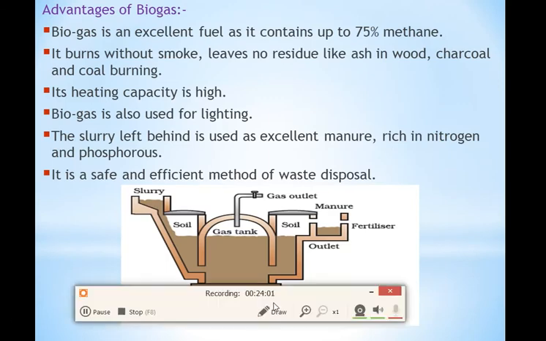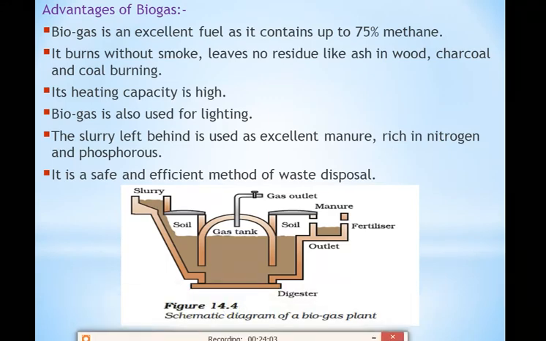This is the biogas plant which you can see over there. See, it is a biogas plant. This is the slurry of cow. Over here you have to feed that slurry of cow dung and water. Okay, then it will go into the digester. Microorganisms will act over there. The gases will be generated.